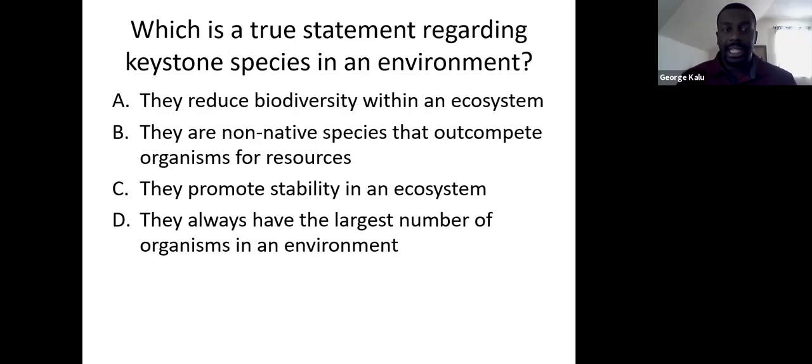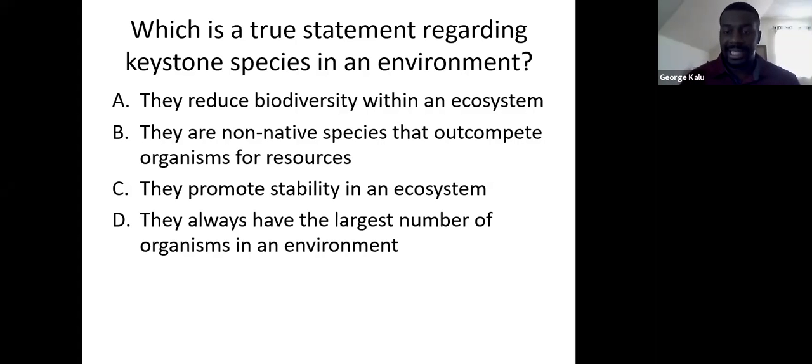Okay. Next one. Which is a true statement regarding a keystone species in an environment? A, they reduce the biodiversity within an ecosystem. B, they are non-native species that outcompete organisms for resources. C, they promote stability in an ecosystem. Or D, they always have the largest number of organisms in an environment.